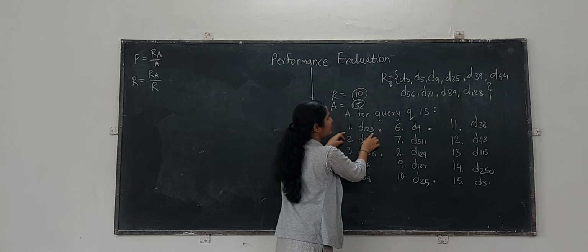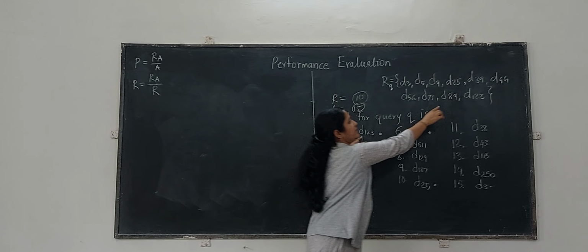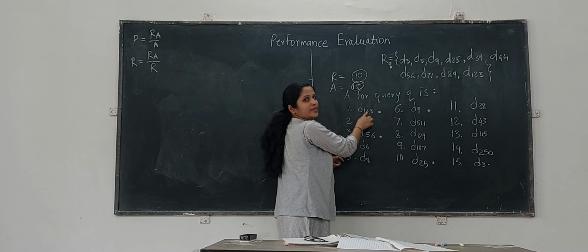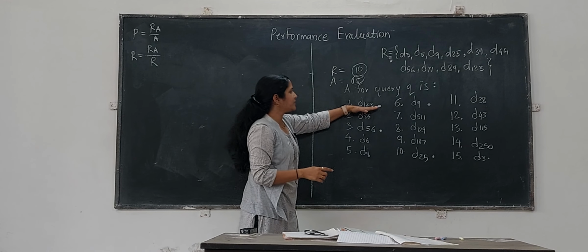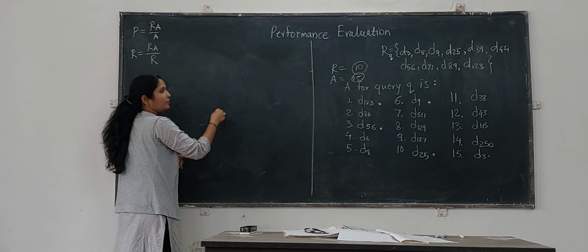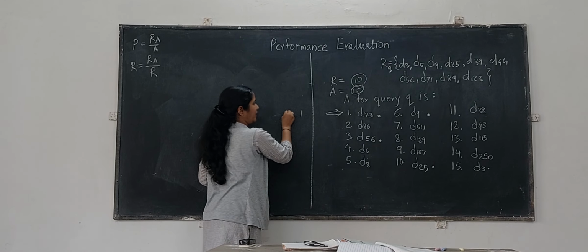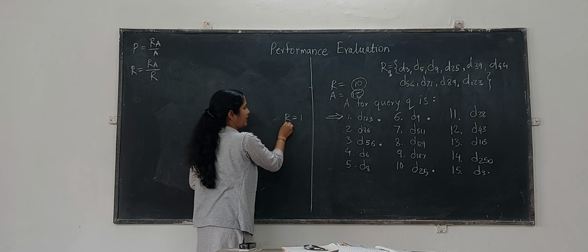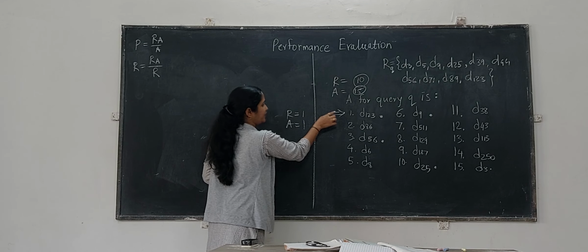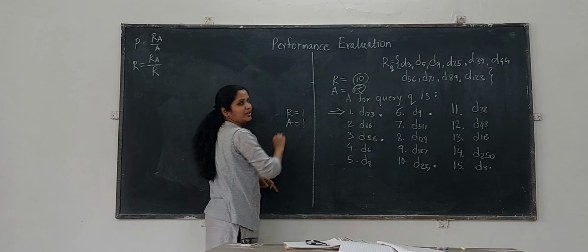So, this is D123. We need to check whether D123 is there in the set of relevant documents. Yes, it is there. So, what do we need to do? We need to calculate precision and recall values at this point. Considering only up to this point, the total documents retrieved are 1, so the answer set is 1, and it is relevant, so the relevant retrieved is 1. So, both values are 1.